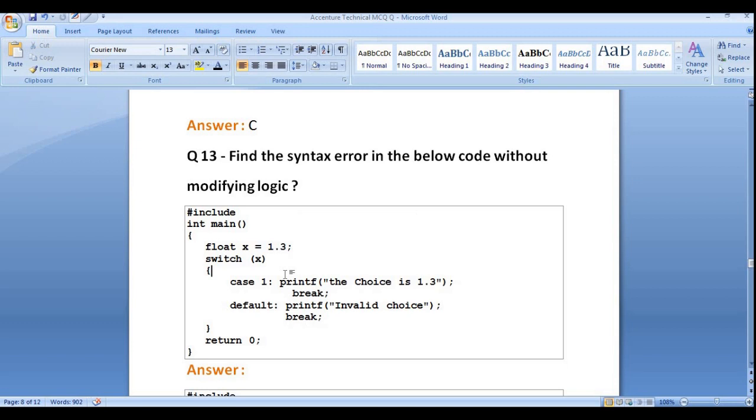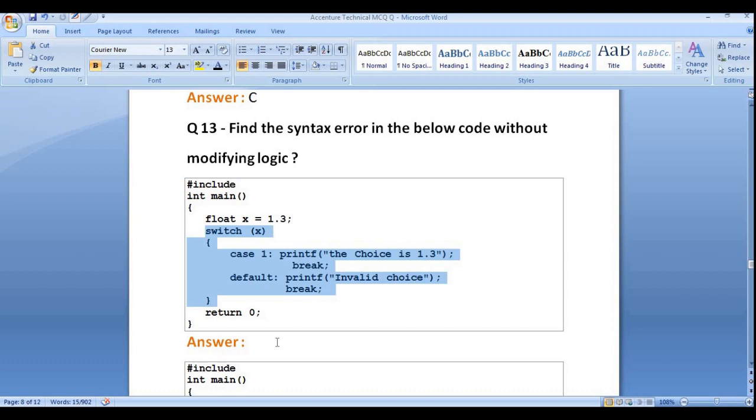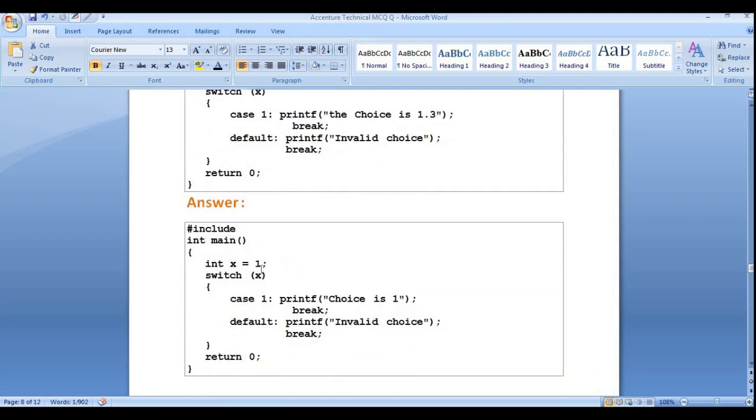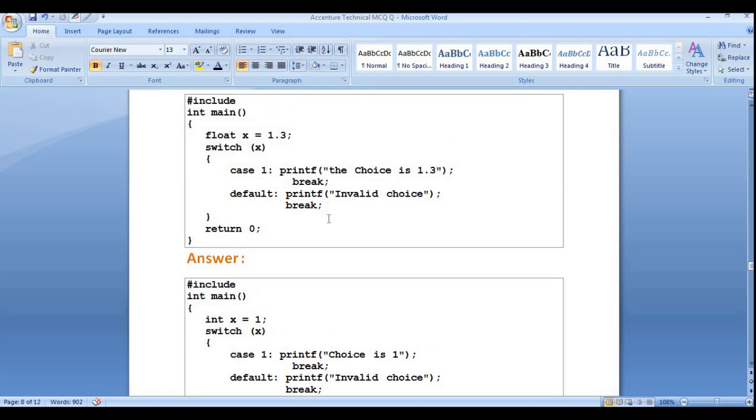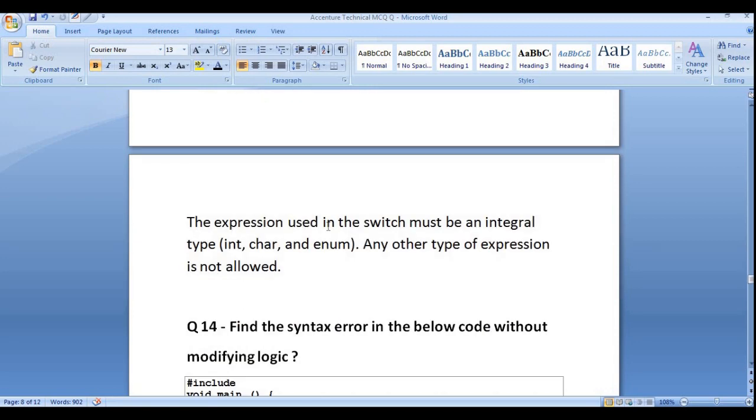Yeah, we have initialized this one. So what is the error? There is no error. It will simply print the invalid choice because here it is 1.3. We can't initialize the value of a variable as 1.3 or 1.5 for the switch case. So simply you need to put 1 or any other integer if you want to execute this code.